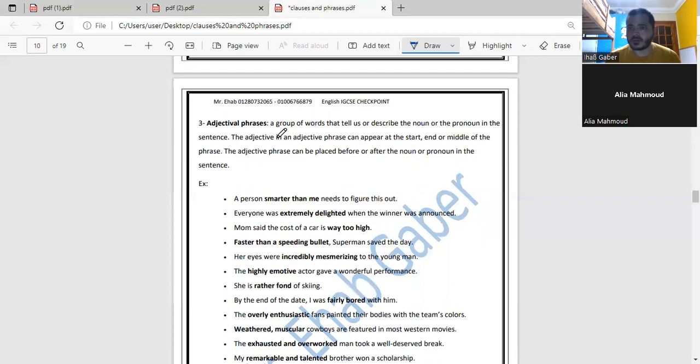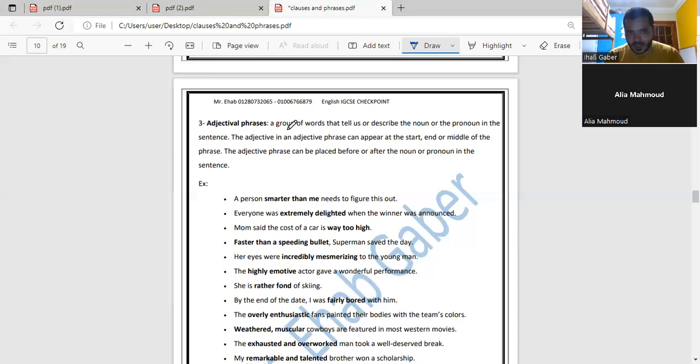It describes a noun, so it will be close to the noun phrase. But the noun phrase is a combination of a modifier plus noun together. That's why we call it noun phrase. But the adjectival phrase is like more than one adjective describing the noun. But I don't care about the noun. I just care about the modifiers only, or the adjectives only.